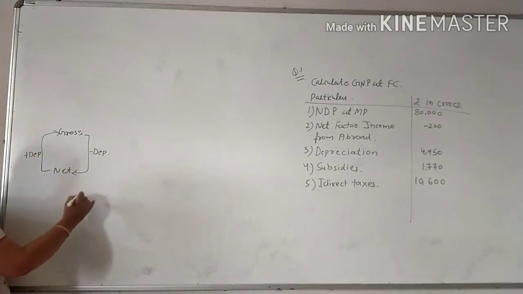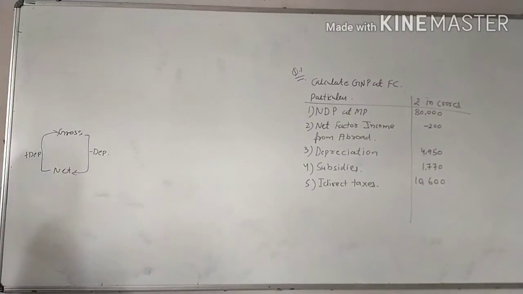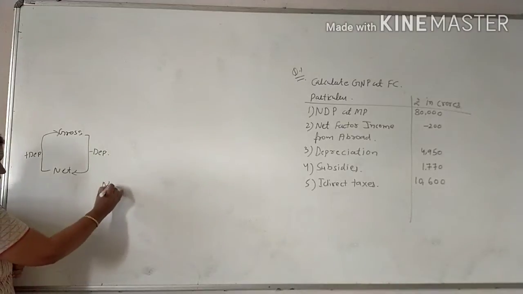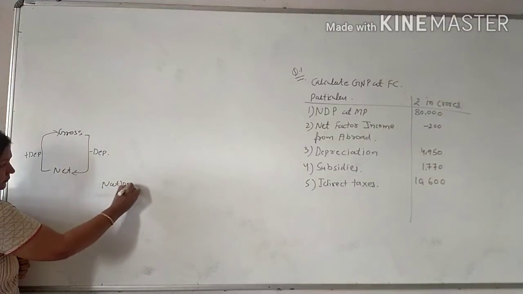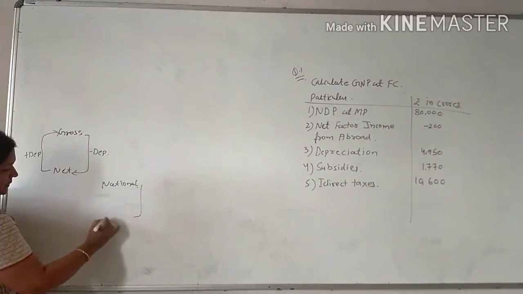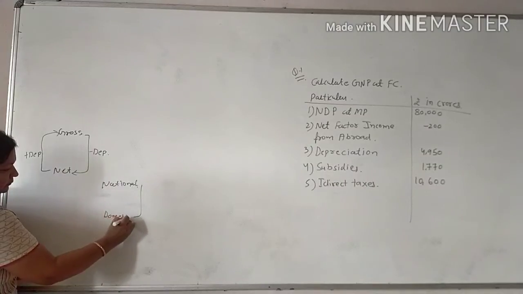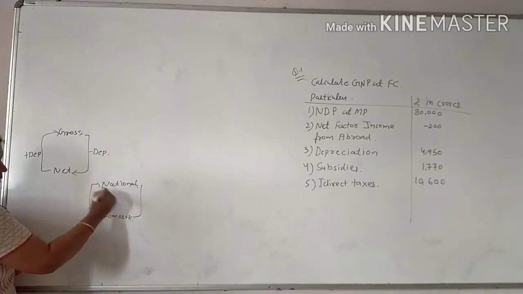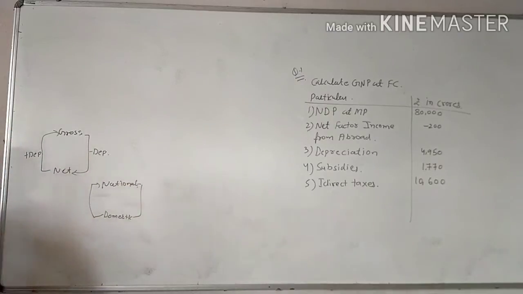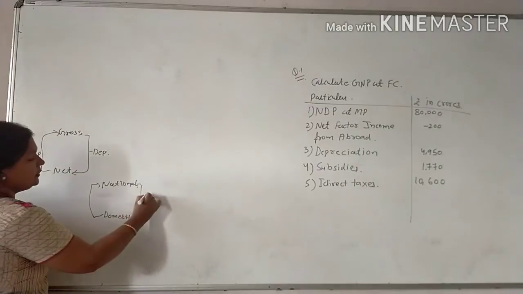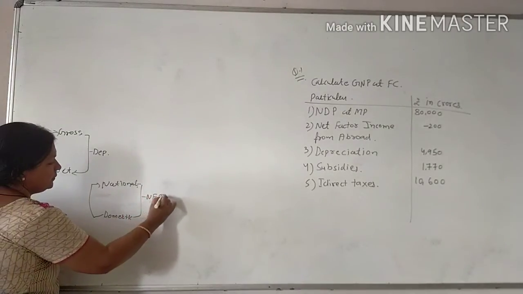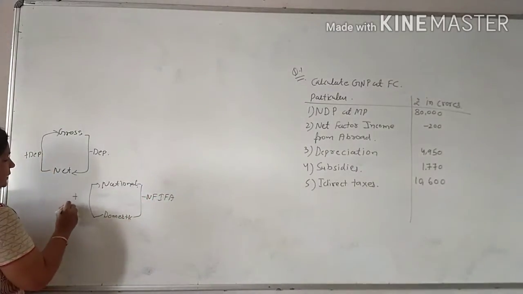Now the second concept is national to domestic. Again the same: national to domestic, minus NFIFA, and here plus NFIFA.